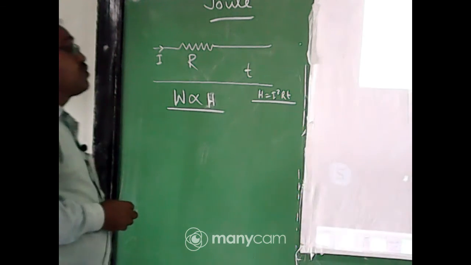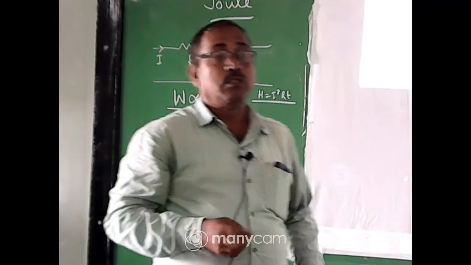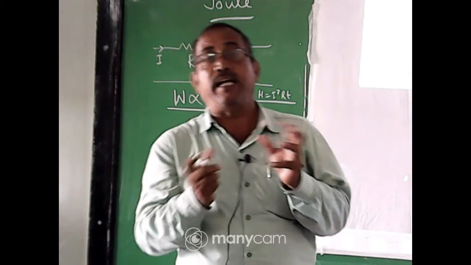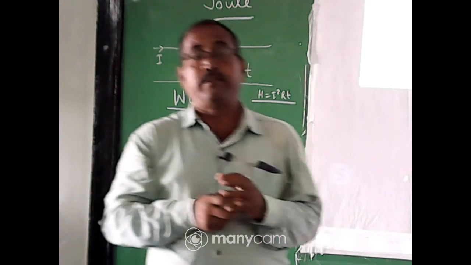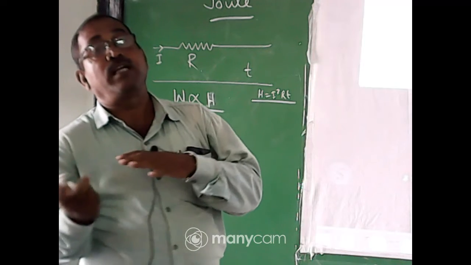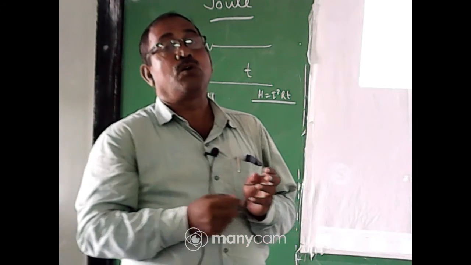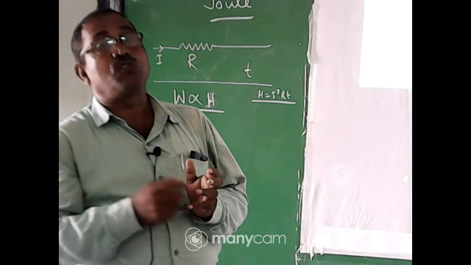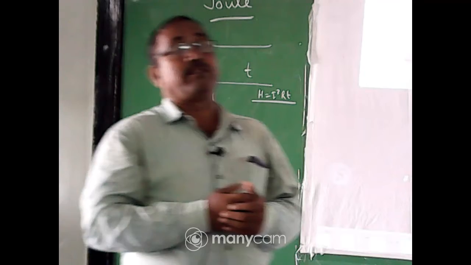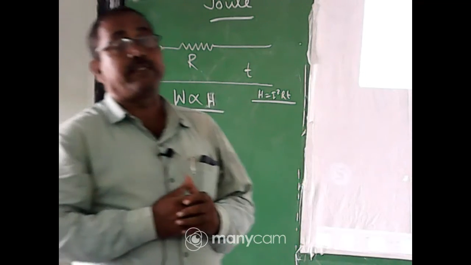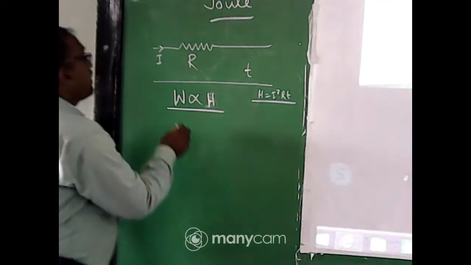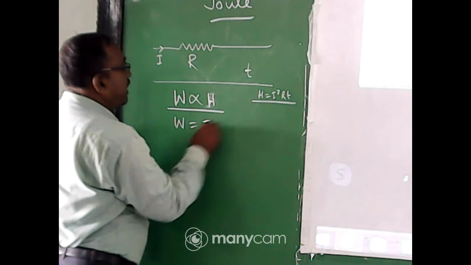formula, means Joule's law. Heat and work done, means work done and heat, those are correlated. Lost work done is transferred into heat energy. So the great scientist Joule discovered the relation W varies as H. W equal to J into H. J is the Joule equivalent.